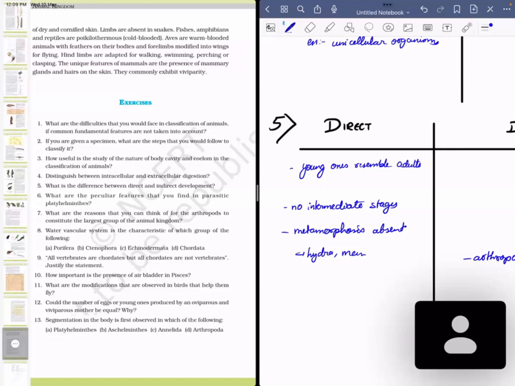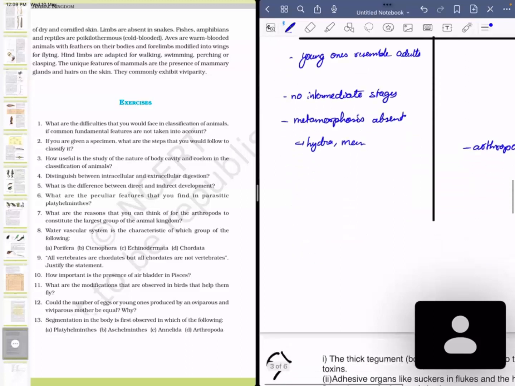In the larval stage, no wings are formed, and only in the adult will you find wings in cockroaches. Similarly, in butterfly, you have the caterpillar, which is the young form, and then you have the butterfly, which is after the metamorphosis. So basically in direct development, there is no metamorphosis, there are no intermediate stages, and the young ones resemble the adults. Examples of direct can be hydra and obviously man. But in indirect, almost all the arthropods follow indirect development.